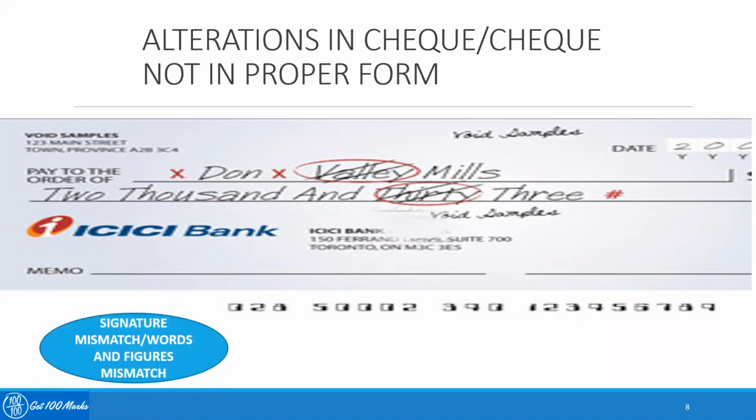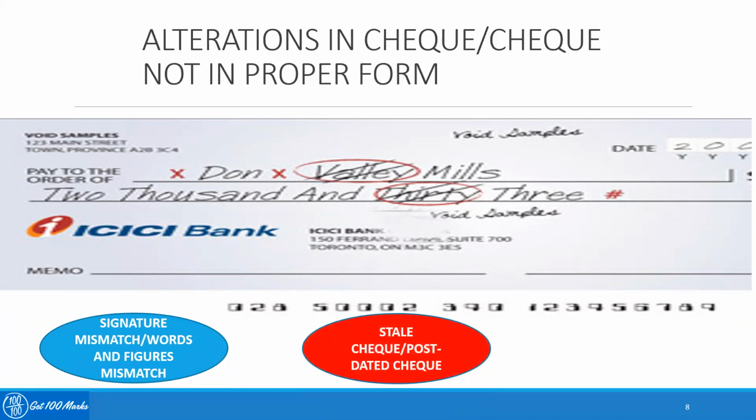When I say alterations or a check not in proper form, it can be a case of signature mismatch or words and figures mismatch. Or the second case can be that of a stale check or post-dated check. A stale check is where the check is presented after a period of 3 months from the date it bears. The banker may refuse to make the payment in such a case because the check's expiry date has already passed. Second one is the case of a post-dated check. Suppose the check is issued for some date in future, then the banker can refuse to make the payment if it is presented before that particular date.